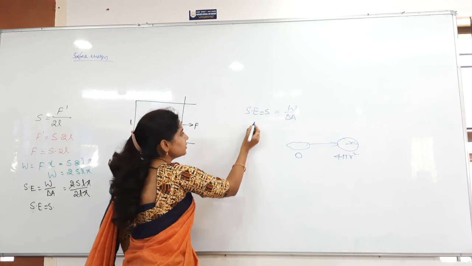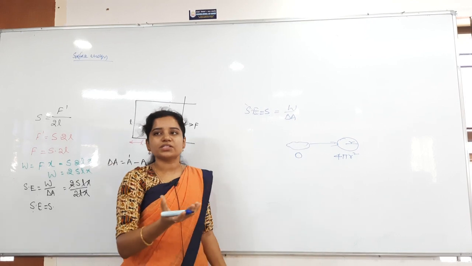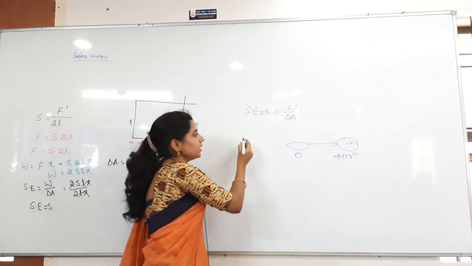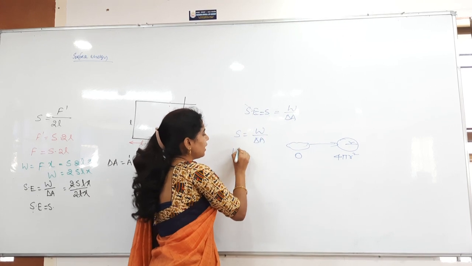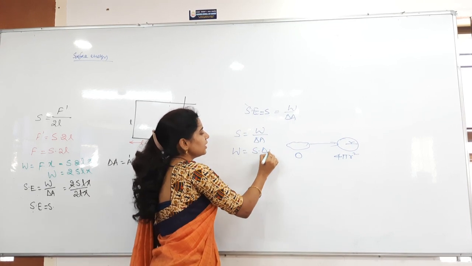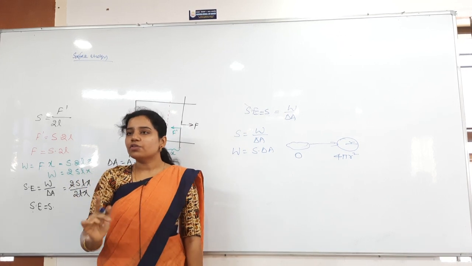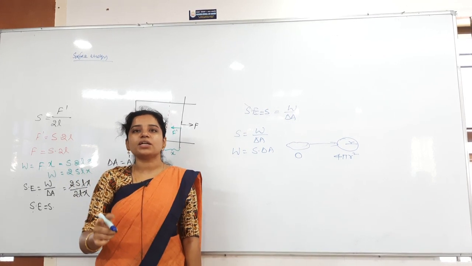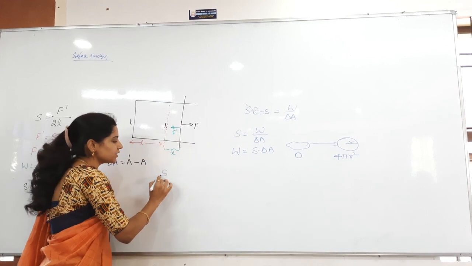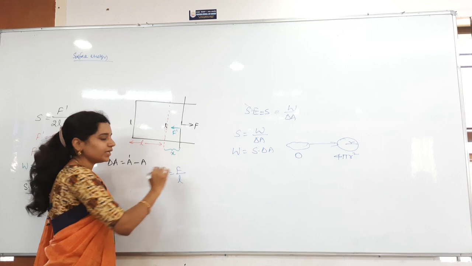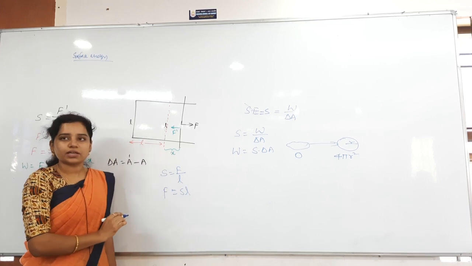Now work done is equal to surface energy. I will take surface tension, because I know the surface tension of water. So S is equal to W by delta A. This work done I have to find out, so it is S into delta A. Always work done is S into delta A. Force is S into L. The surface tension formula is S equals F by L, so F equals S L.